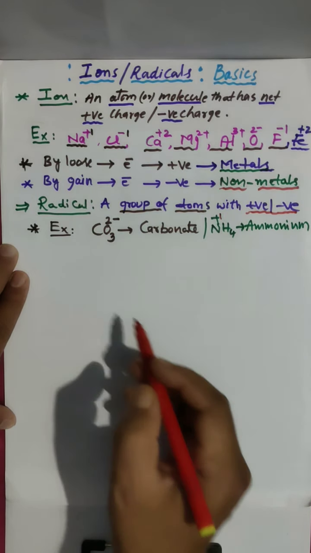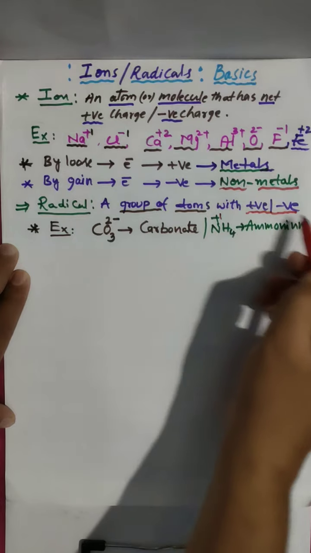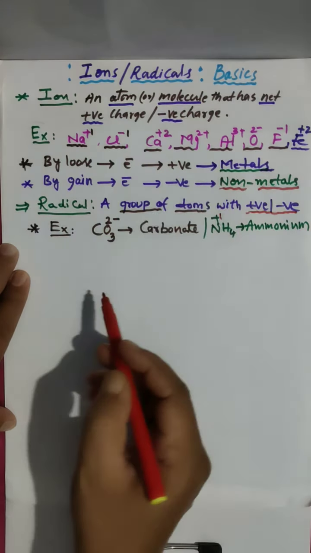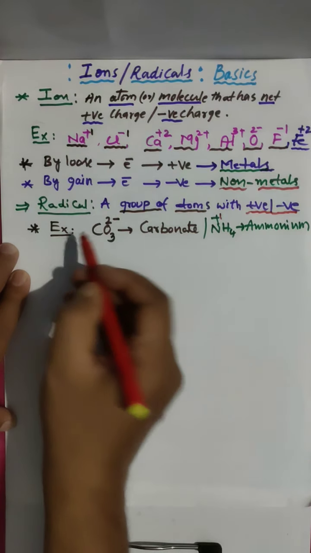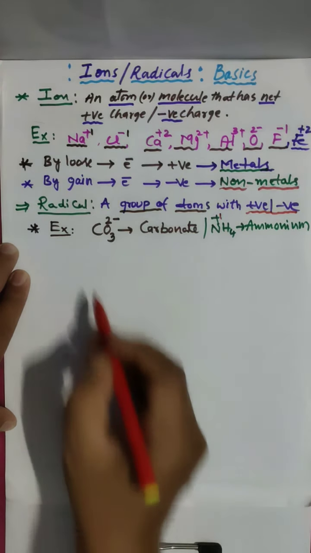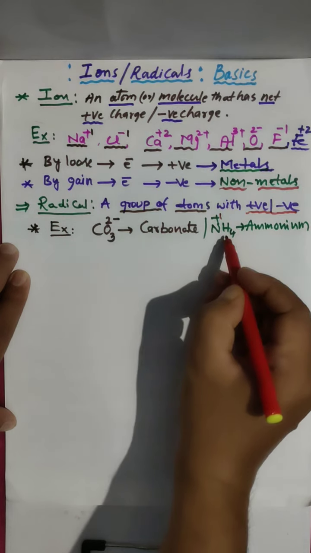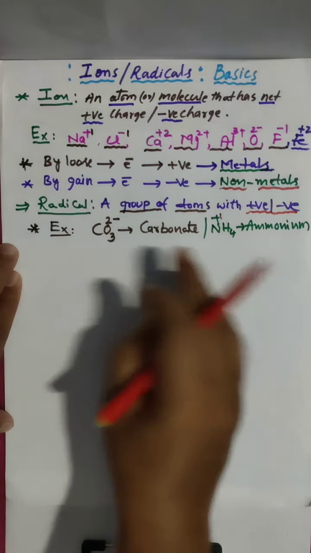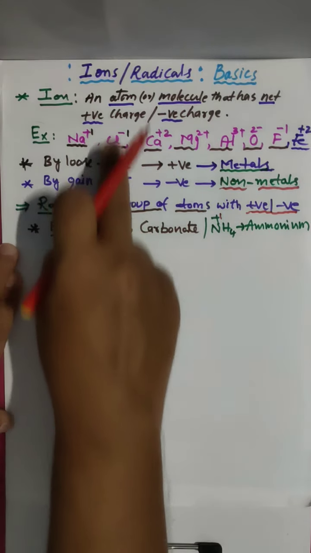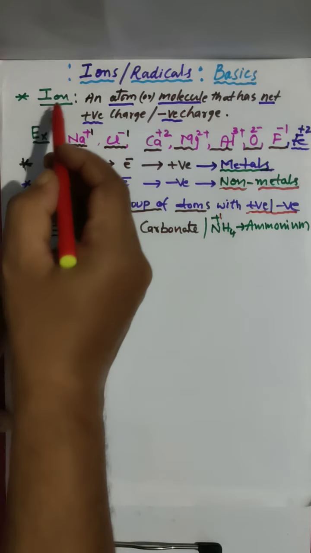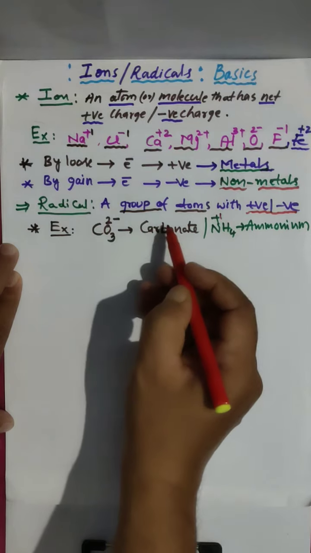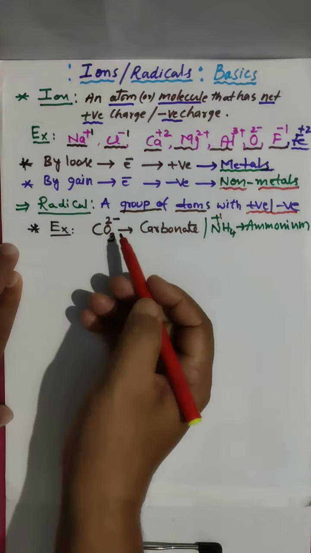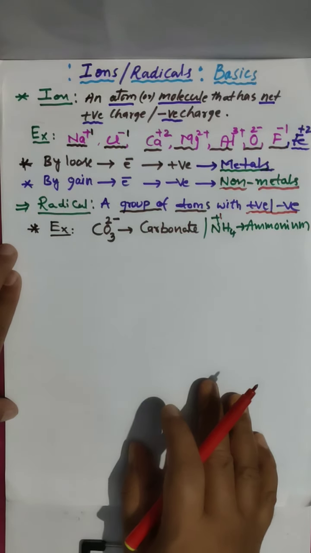Here also there is positive and negative charge, but for a single atom. Radicals we can also call ions, no problem: carbonate ion, ammonium ion. But there is a difference: when it is a single atom, we call it an ion, and when it is a group of atoms, we call it a radical. But radicals can also be called ions, no problem will arise.